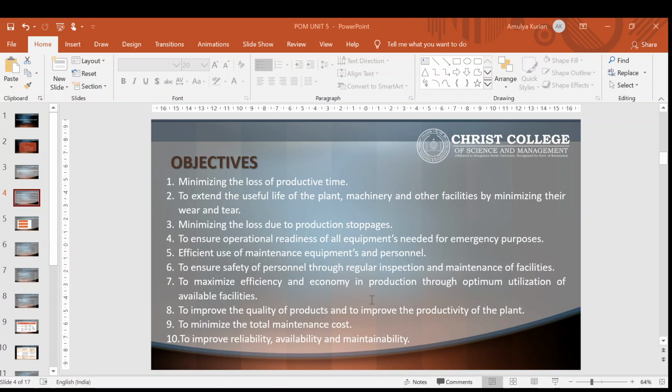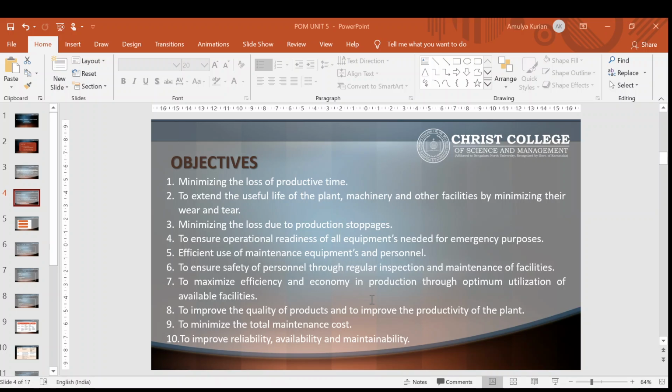Seventh one, to maximize efficiency and economy in production through optimum utilization of available facilities. Eighth one, to improve the quality of products and to improve the productivity of the plant. Ninth one, to minimize the total maintenance cost.